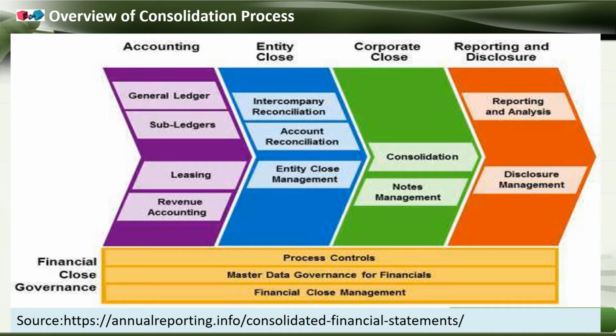Now in the entity closure, we will see intercompany reconciliation first within the group, because we need to see if the parent company has a receivable from or a payable to its subsidiaries, or one subsidiary has a payable or receivable from another subsidiary. These reconciliations have to be done so that the intra-group transactions are cancelled out. That we will see in detail hereafter.